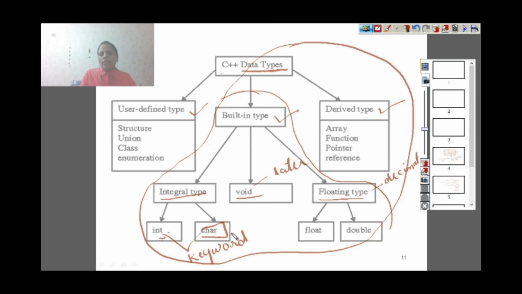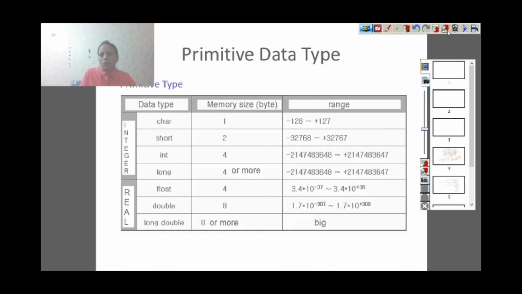For every character we define some integer, and then we convert that integer into binary form. Then floating type also has two types, float and double. These float and double are also keywords. The rest of the types we will discuss later when we use them. So these are basically the types of data types which we use.